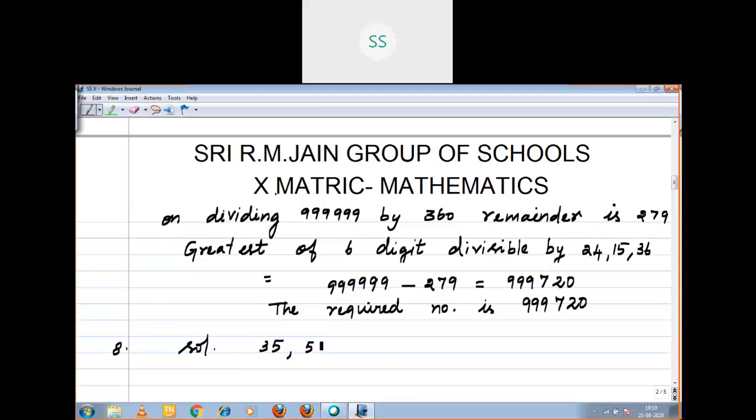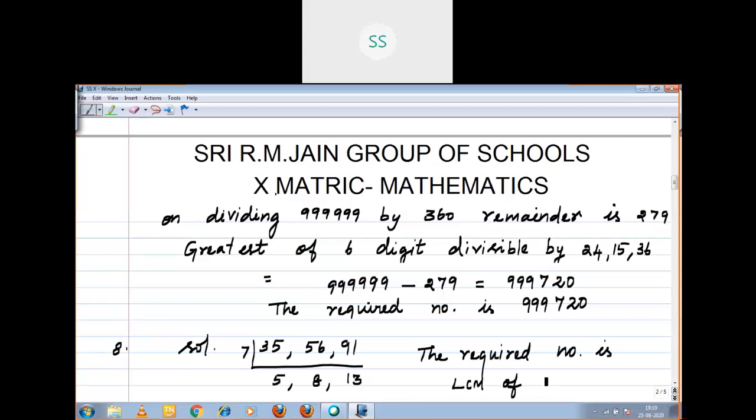35, 56, 91. Your remainder is 7. Use that and divide. 5, 8, 13. Right. The required number is the LCM of 35, 56, 91 plus 7.